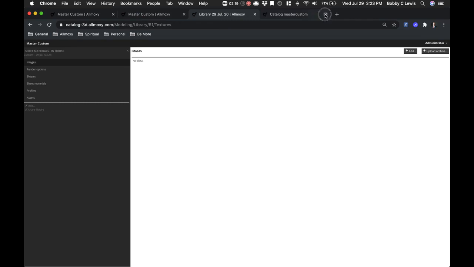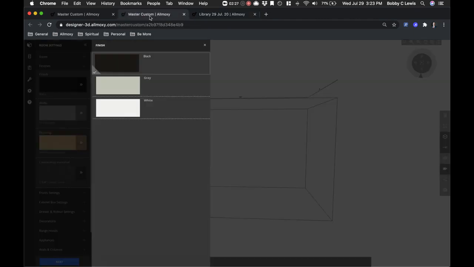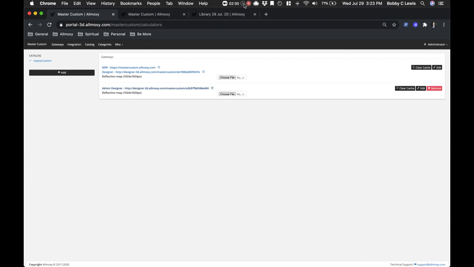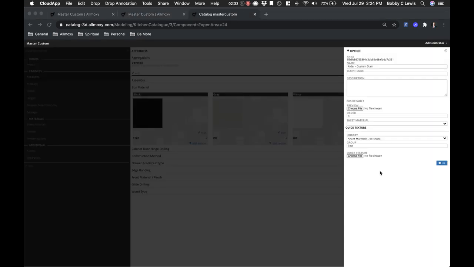But say you would like to have those be a different setting or a different grouping, you would go ahead and just add a group name to that specific product attribute. So now I'm going to call that test group, because I want to add a drop-down. So when the customer goes to choose these groupings, we'll call it custom stain, we'll call this stains, and we'll give that same group ID to any that we're going to add in this particular grouping. Grab the image file and hit OK.